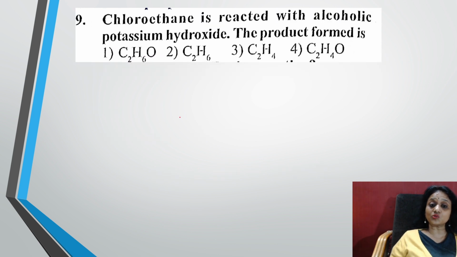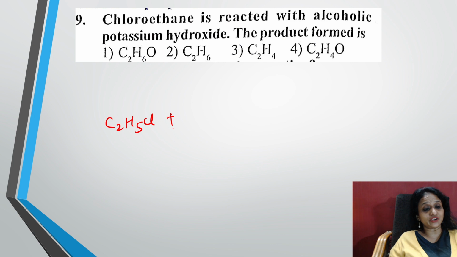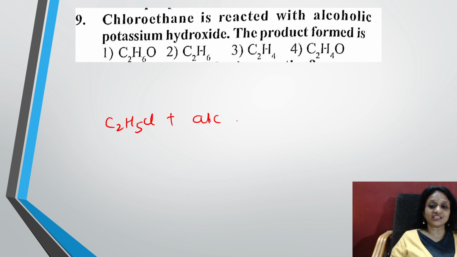Question number 9. Chloroethane is reacted with alcoholic potassium hydroxide. The product formed is what? Okay, let's take this chloroethane. They said alcoholic potassium hydroxide. Now, one thing we should remember. Here, chloroethane with alcoholic potassium hydroxide, I should know what is the role of alcoholic KOH. Remember, whenever you have alcoholic KOH in the question, it undergoes an elimination reaction.